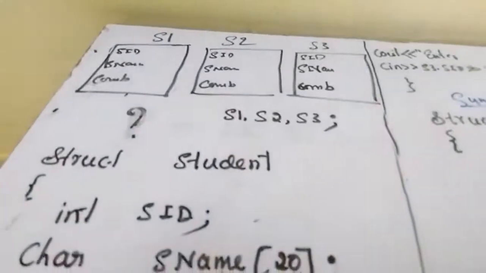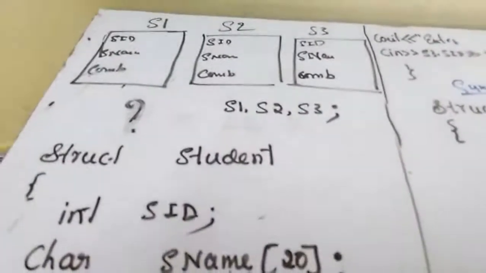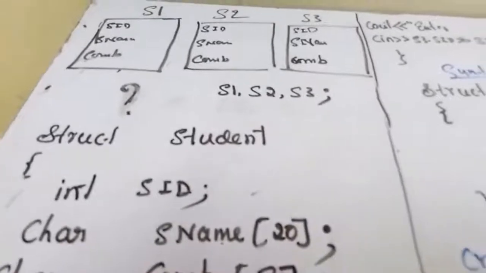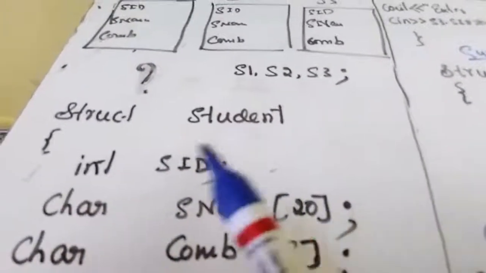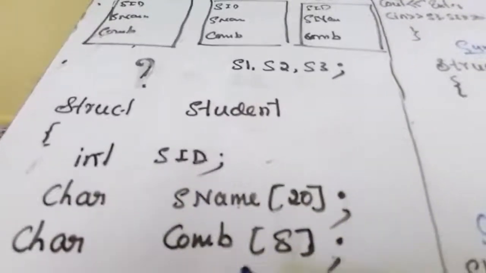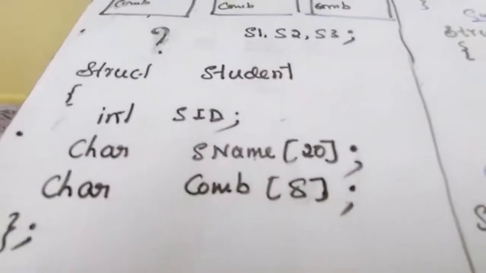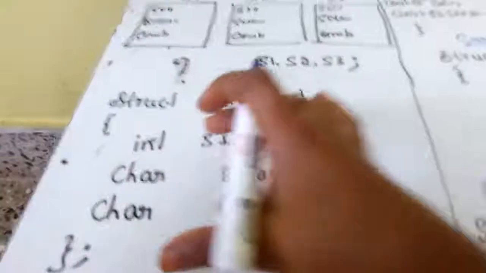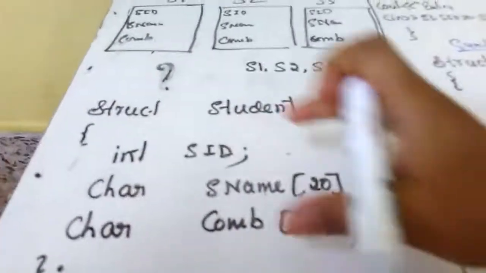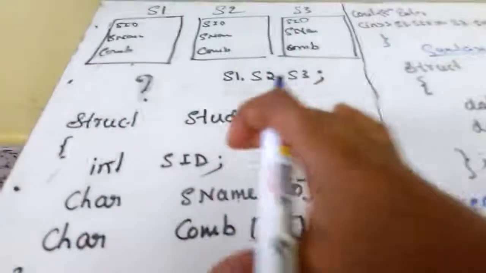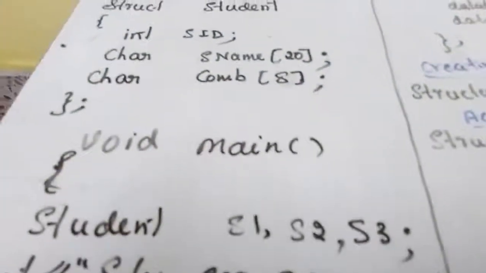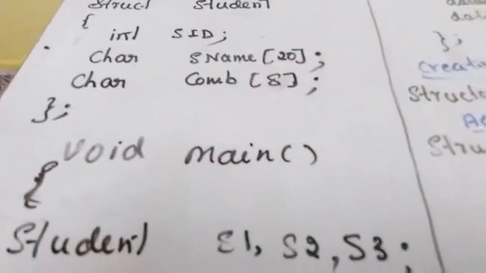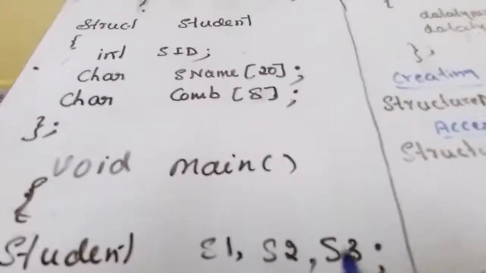So what are the things I have to store in each memory location? Student ID, which is integer type. And student name, a character array. Then combination, which is also a character array. So this is the way to create our own data type using structure. Once you create the data type, now you can create variables of that structure type. So this is the way to create a variable.